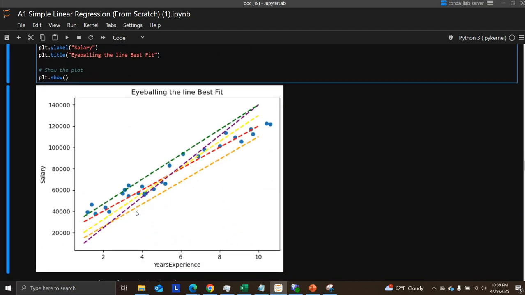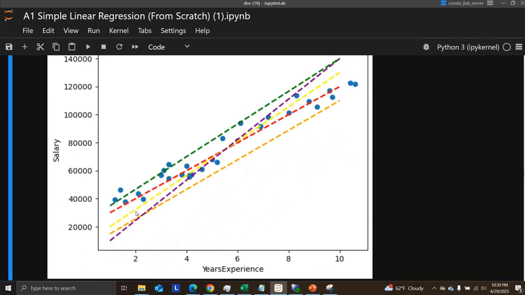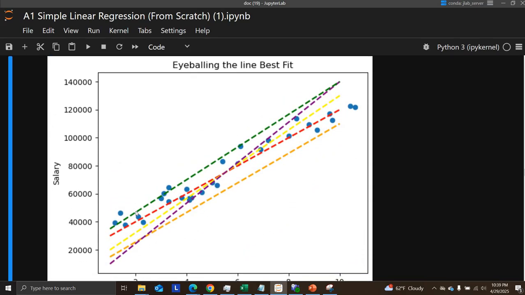Let me zoom in a little bit. All right, so this is just eyeballing it, and this is kind of a mess, but again, some machine learning optimization follows this logic where you kind of have to just eyeball things and then hopefully things fall into place, especially stuff like hyperparameter tuning. But for simple linear regression, we don't need to do this. Luckily, there is a very elegant, solvable solution. We don't have to do any of this eyeballing, but I'm sort of showing you the reasoning behind this.